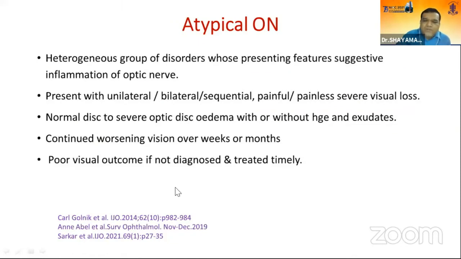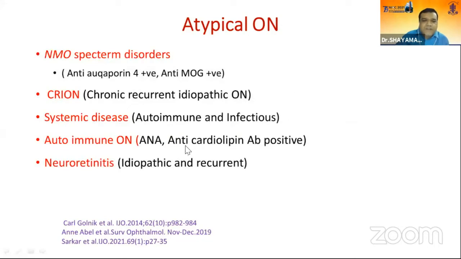So, out of 5 patients, 4 have mild to moderate degree of optic neuropathy at follow-up after treatment in these atypical cases. Atypical optic neuritis is a heterogeneous group of disorders presenting with features suggestive of inflammation of the optic nerve, with unilateral, bilateral, or sequential painful or painless severe visual loss, normal disc to severe optic disc edema with or without hemorrhage and exudates, and continued worsening vision over weeks or months. Visual outcome is poor if not diagnosed and treated timely. The examples I already discussed in my scenario.